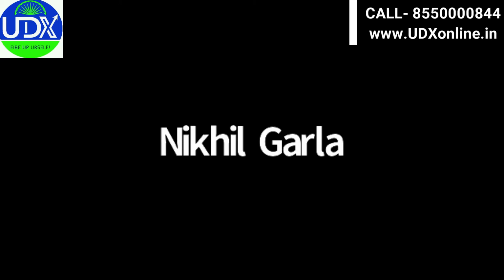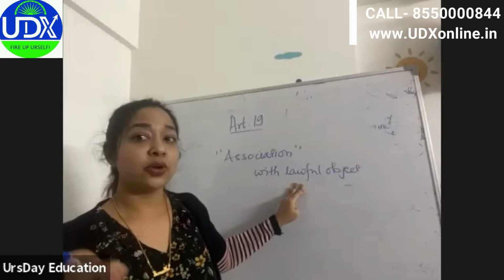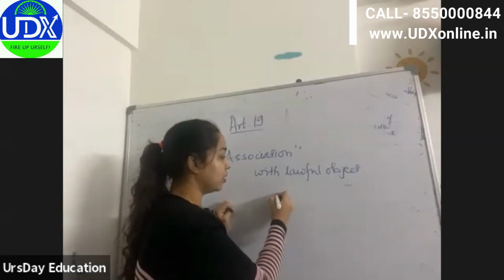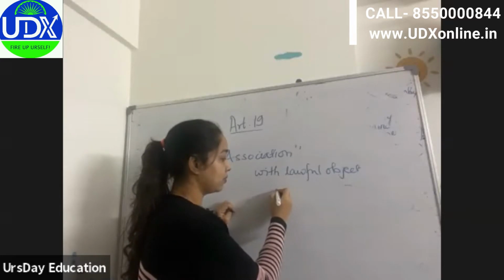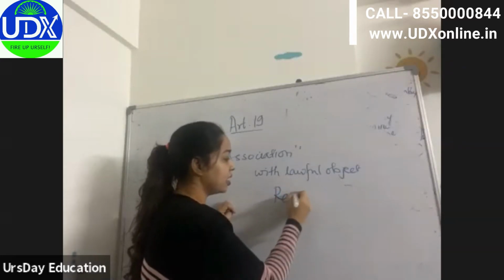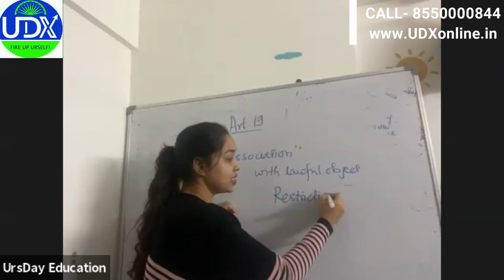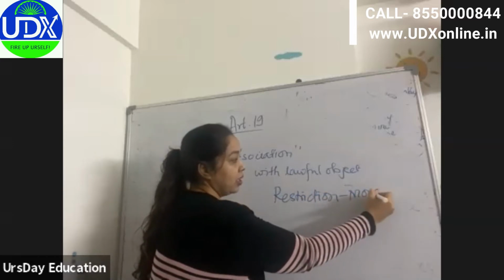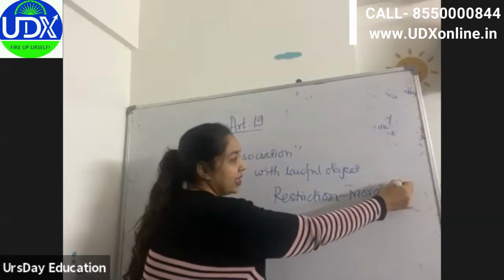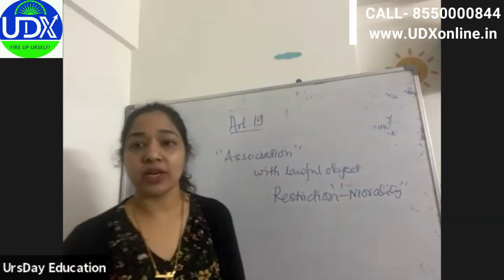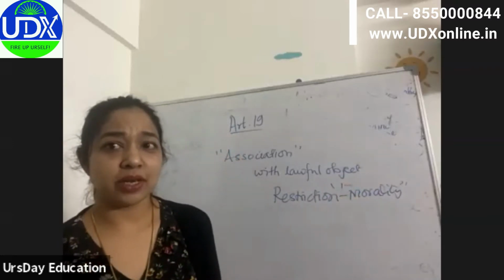And again, here one different thing is, the restriction, one of the restrictions, is morality. Now, why do you think morality could have been given as one of the grounds here?